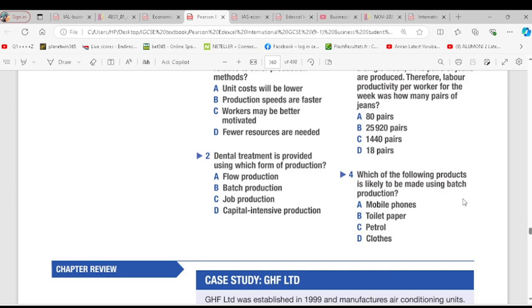Mobile phones is obviously flow, mass market. Flow production. B, toilet papers, flow. C, petrol, flow also. So that ends chapter 41, production and productivity. You get it?